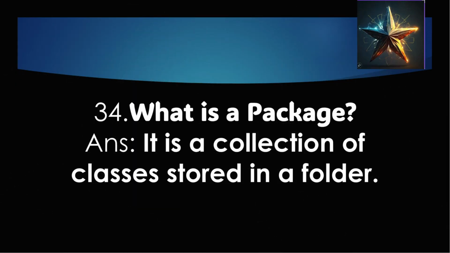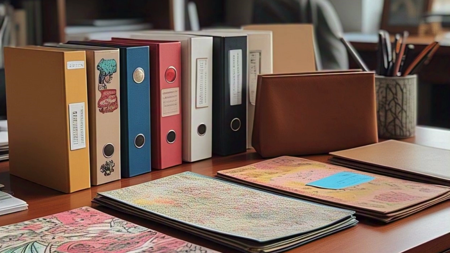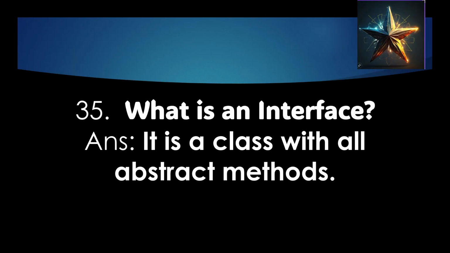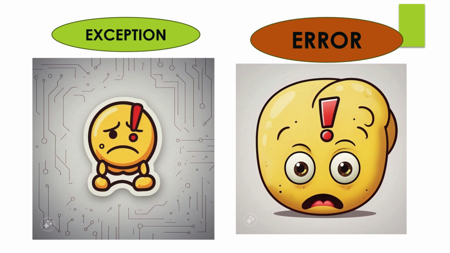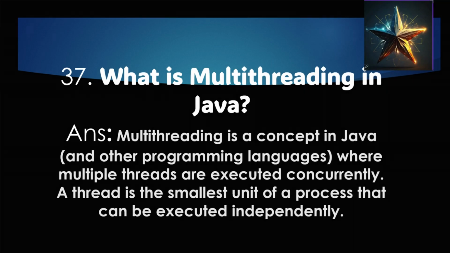What is a package? It is a collection of classes stored in a folder. As you can see in the picture, it is a collection of folders. What is an interface? It is a class with all abstract methods. What is the difference between exception and error? Exception refers to mild errors in the program, that is, small errors in the program, while errors are serious defects in the program that must be handled. Here is a logo of exception and error, illustrating my point.